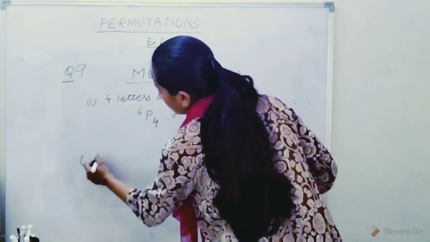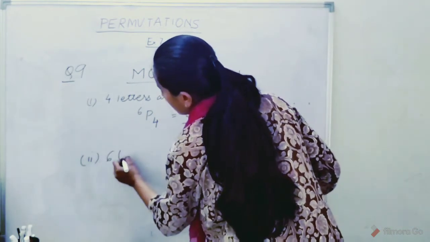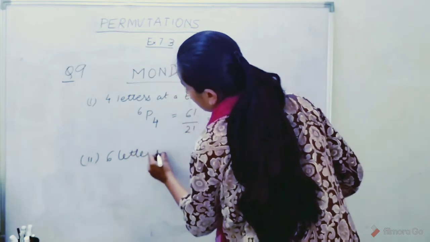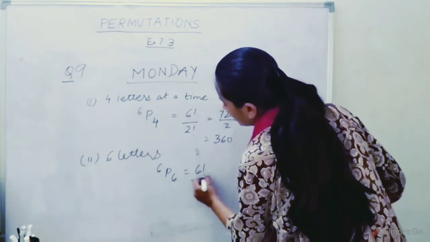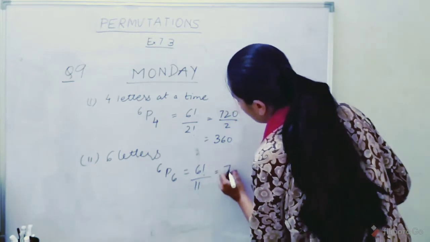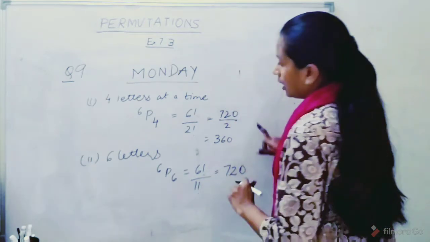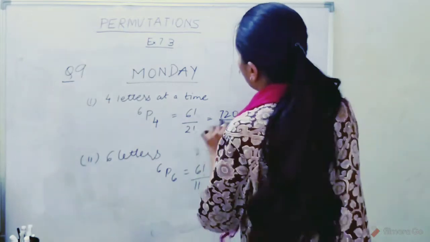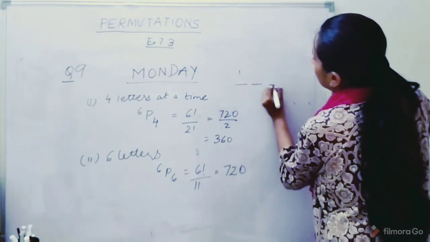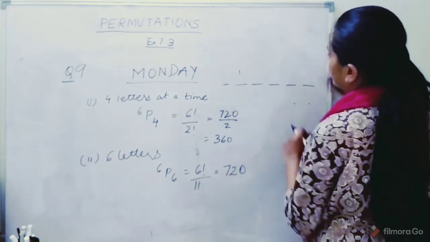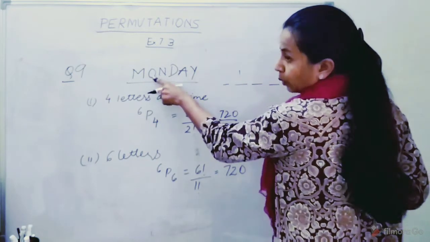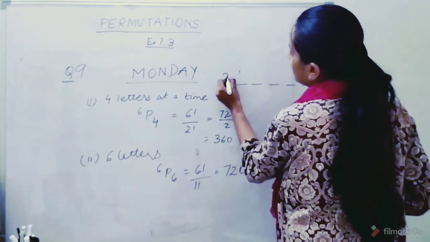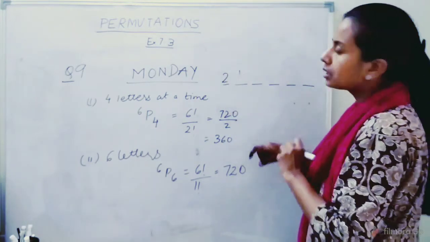Now second part is if all 6 letters are used, that is 6P6, which is 6 factorial by 1 factorial, which is 720. And third part is we will fix first location with a vowel. We have 2 vowels, O and A. So for first place we have 2 options, right?